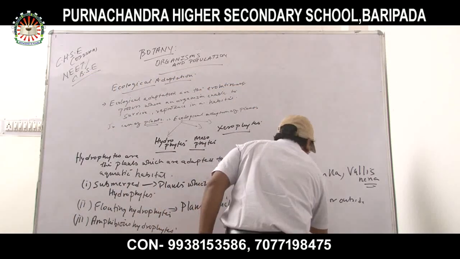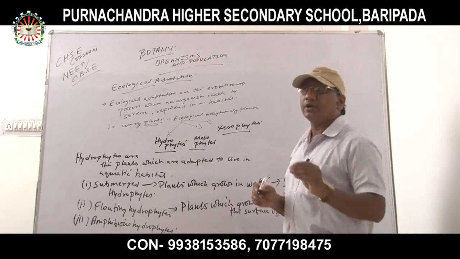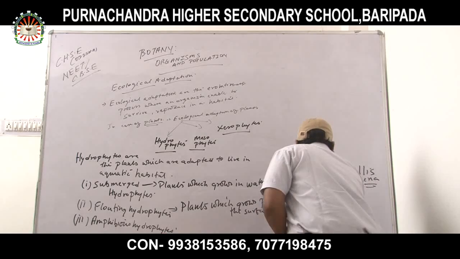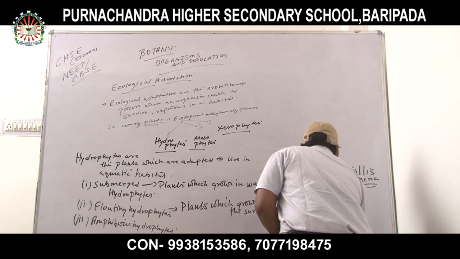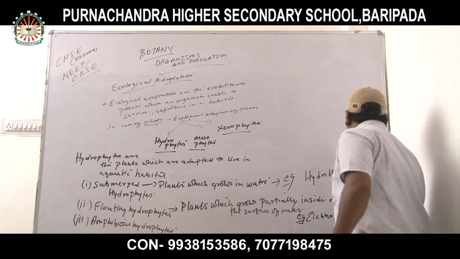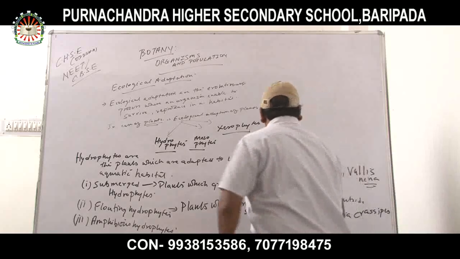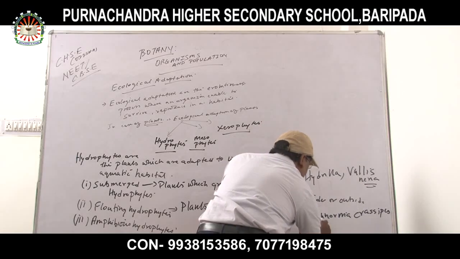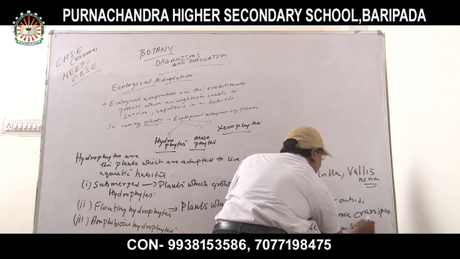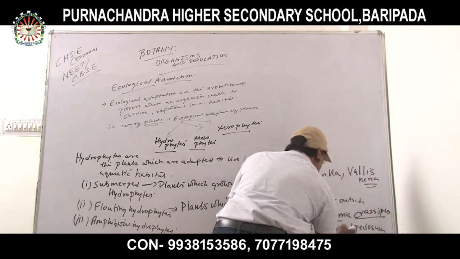Examples of floating hydrophytes are water hyacinth. The botanical name of water hyacinth is Eichhornia crassipes. Nelumbium speciosum, that is lotus. These are the botanical names of the species I have mentioned.